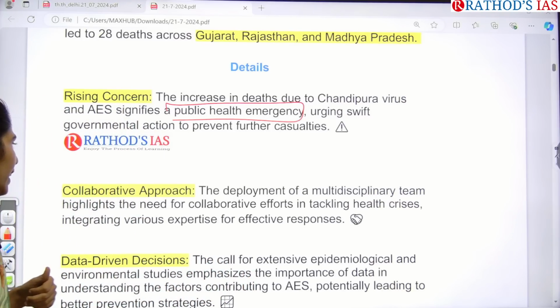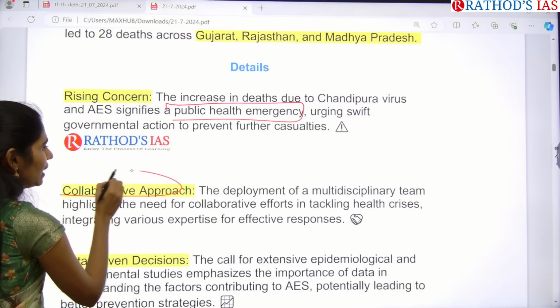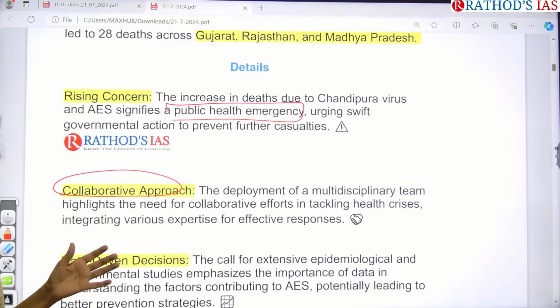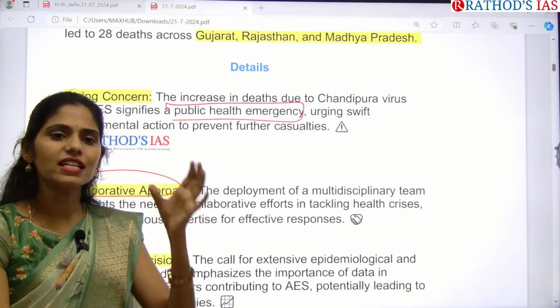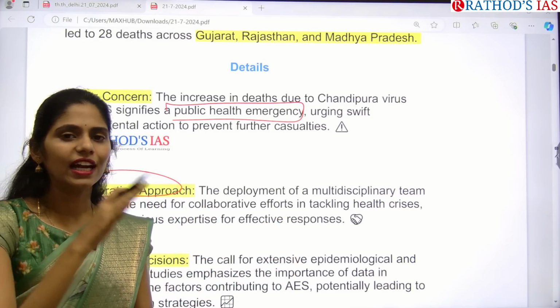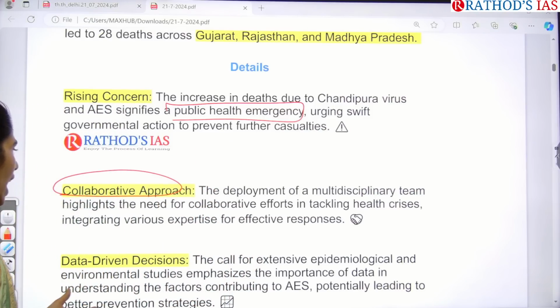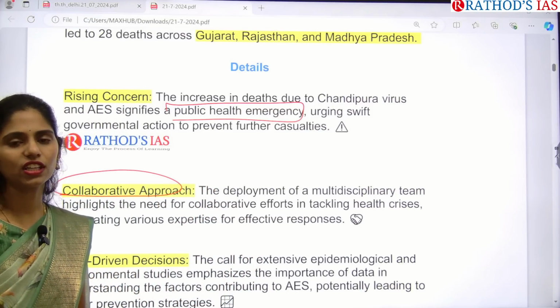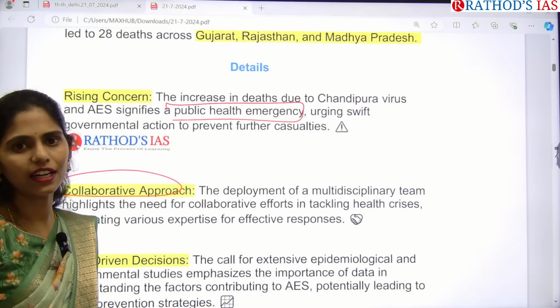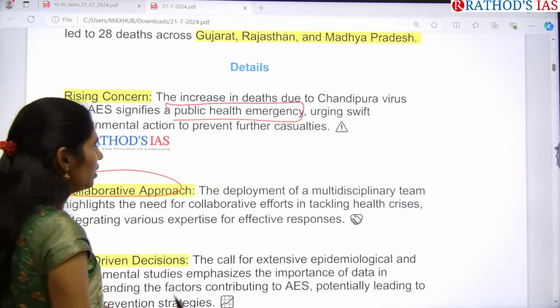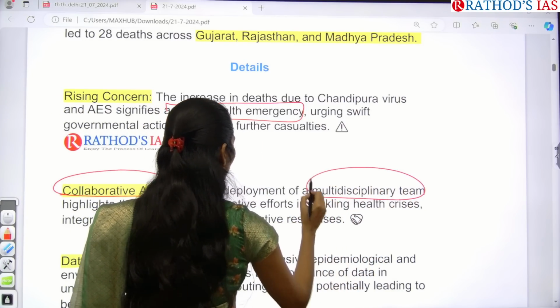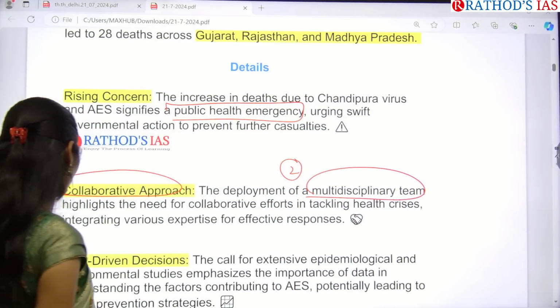And the next one is that we need multidisciplinary teams. Some have to focus on the health crisis, some have to focus on containing the transmission, and we even need expertise for effective responses to the treatment of this virus. So here we need a multidisciplinary team. This is the second important thing that we have to focus on.